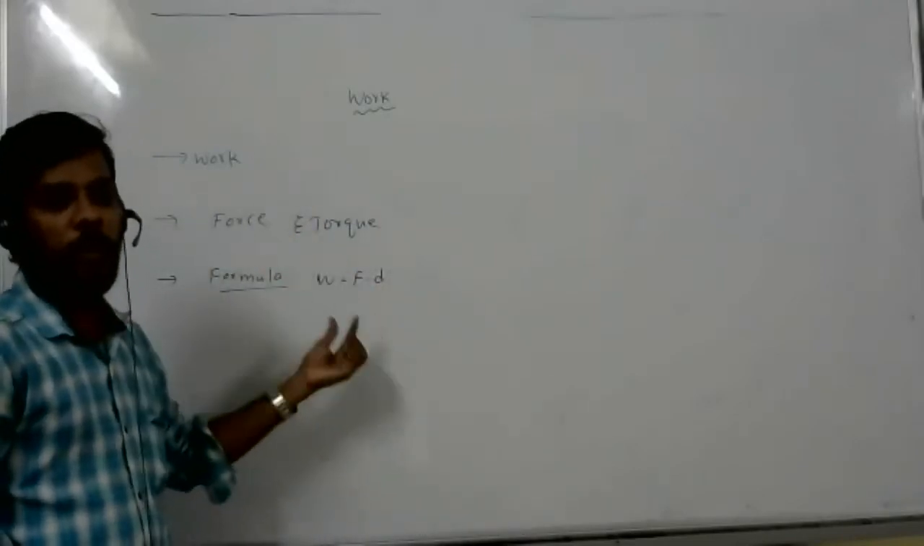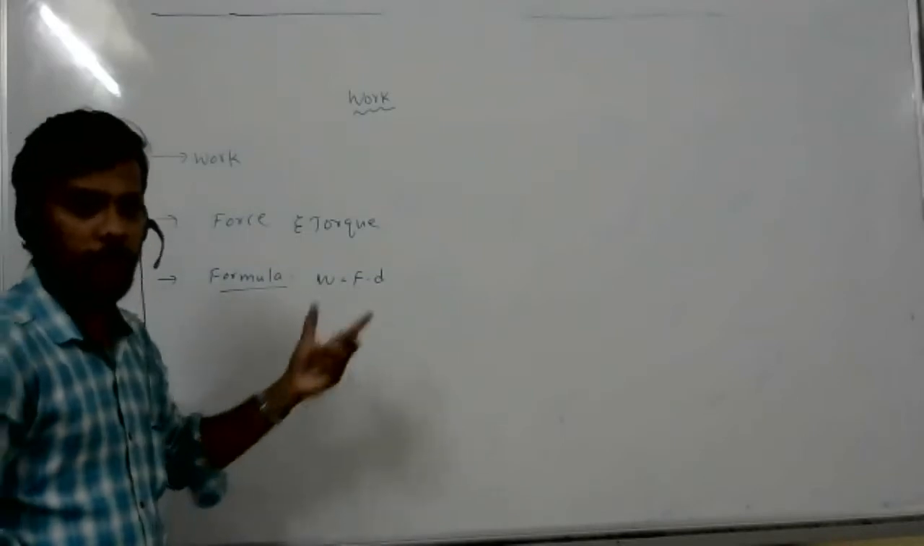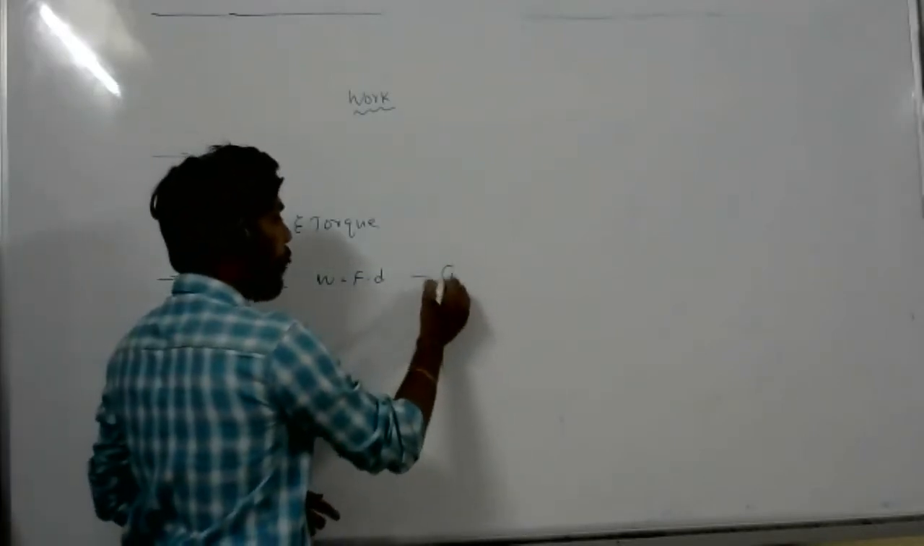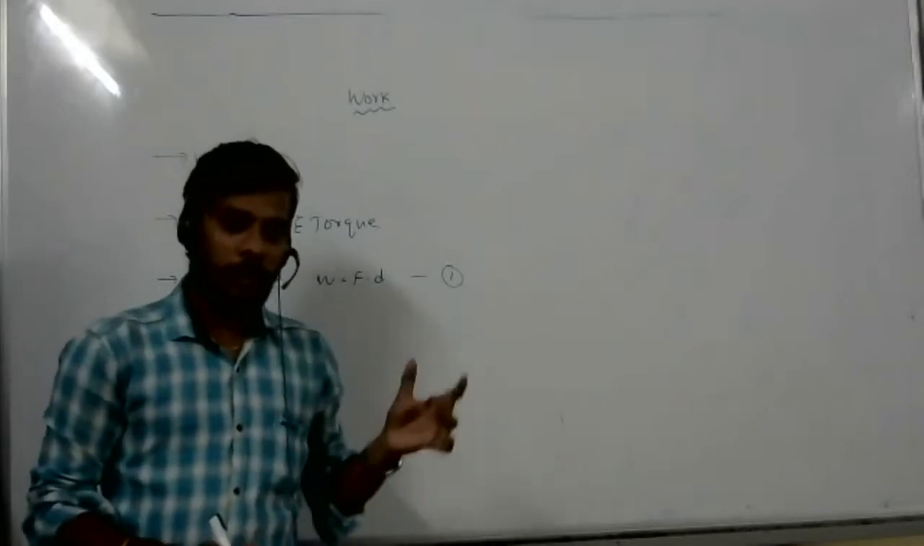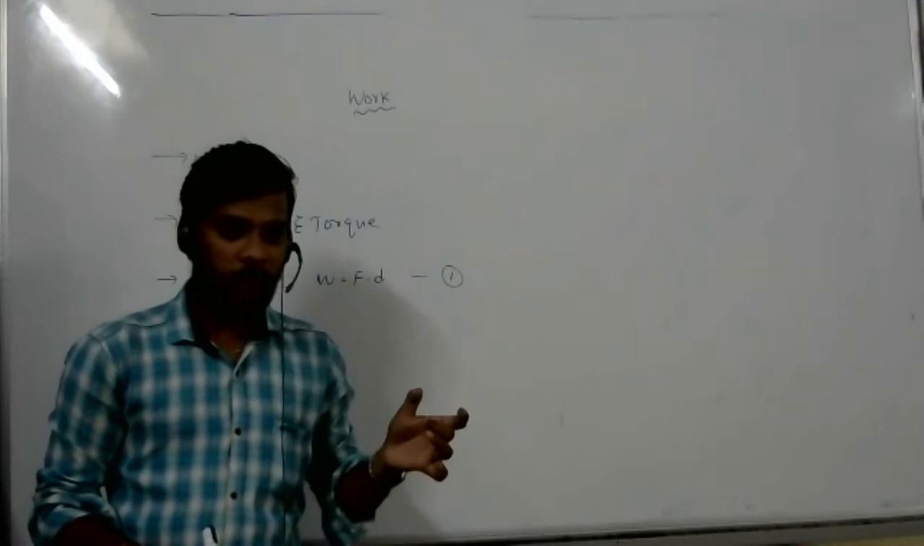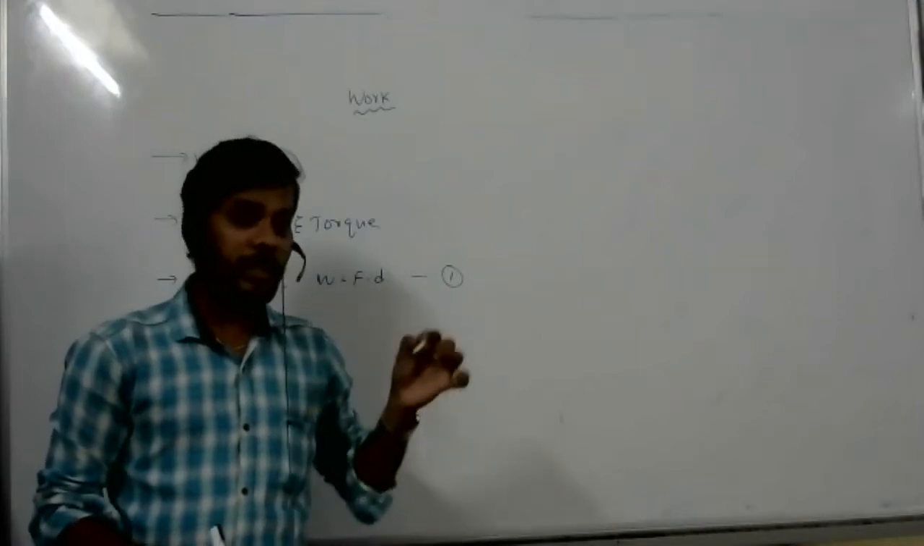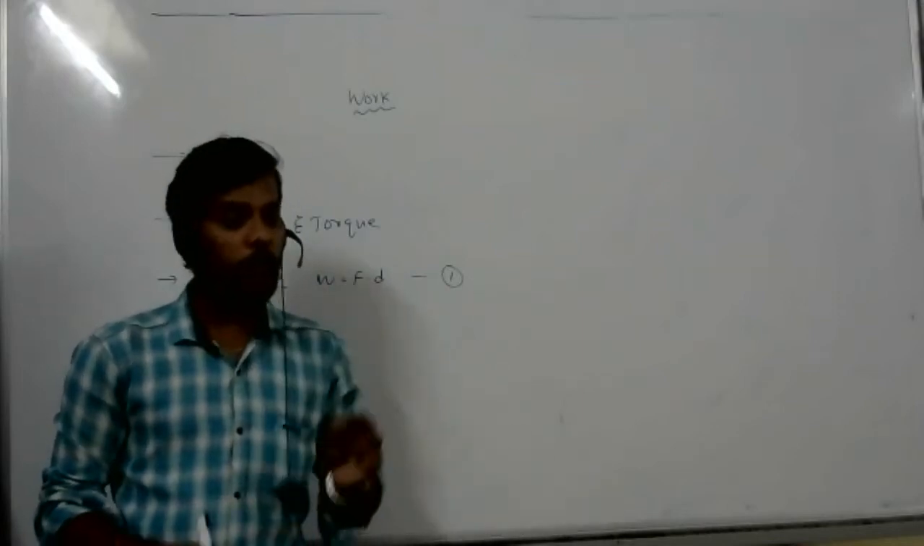After that, the formula: work equals force into displacement. This is the first formula. Sir, is it just force into displacement? It's not simply force into displacement. Force is a vector quantity, displacement is a vector quantity, so a dot product is there. When we have to use that dot product, I will tell you.